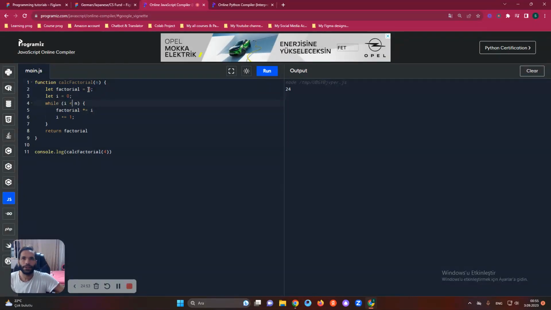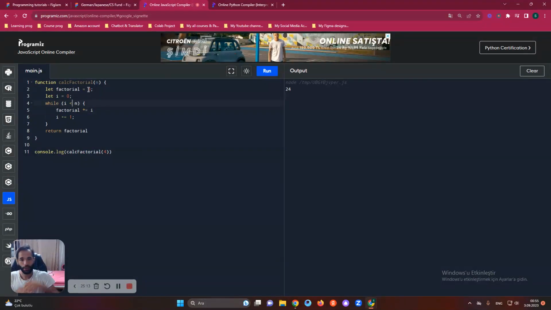So just think, you have number 4. It will just repeat 1 time, 2 time, 3 time, and it will say 3 is not equal to 4, it is less than 4, and it will stop. But we don't want that. We want it to continue until it reaches 4, right? Then factorial can be calculated, because factorial works like this: 4 times 3, 4 times 2, 4 times 1. It's just multiplying with itself.